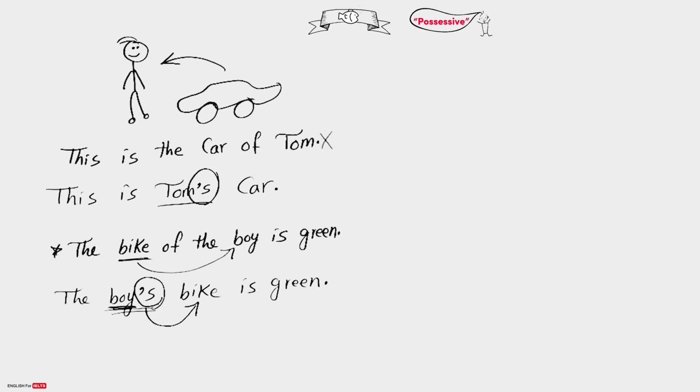But there's a question here. What if it's not only one boy? There are boys, plural. Should we add apostrophe S to boys? No, we just add an apostrophe, no S at the end. So the rule is we add apostrophe S to the noun, but if it ends in S, we just add an apostrophe, no S, right?